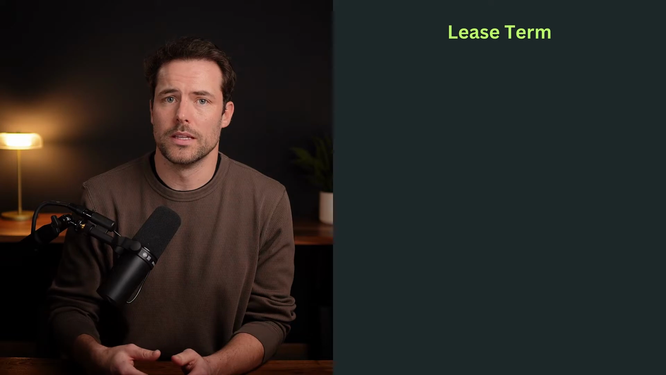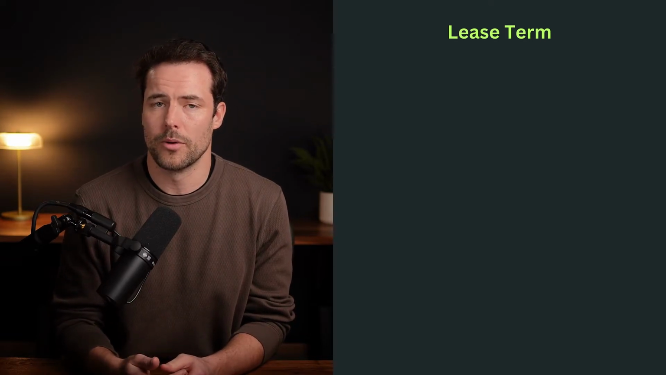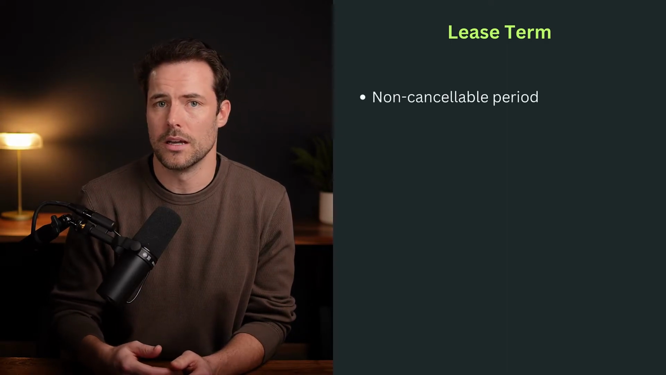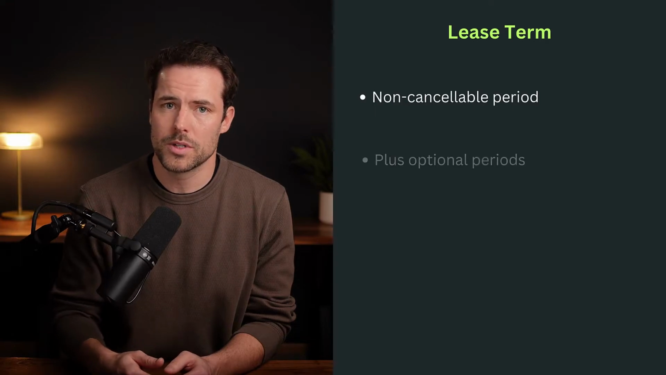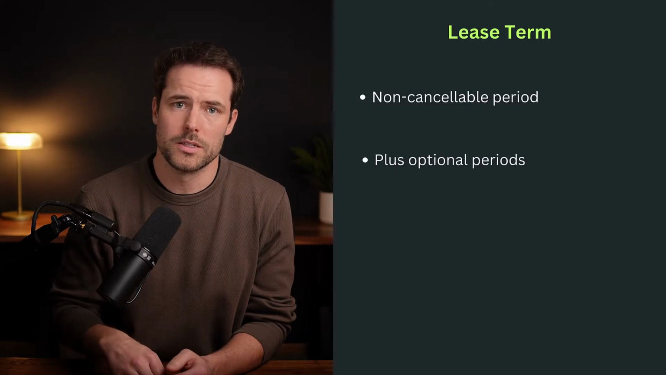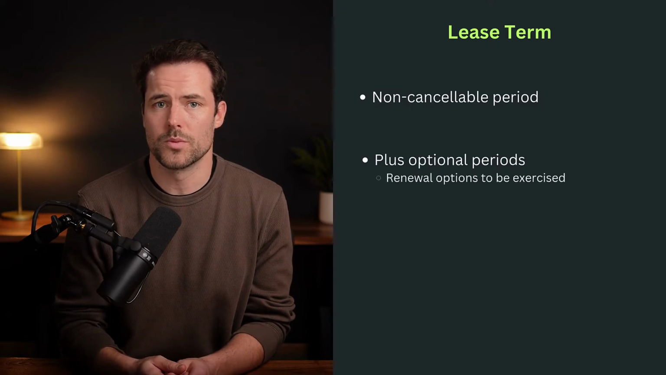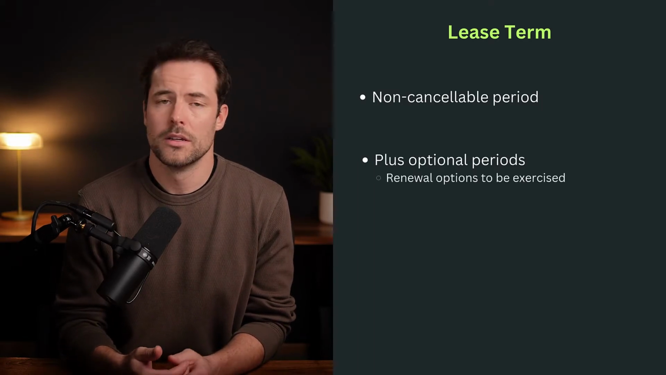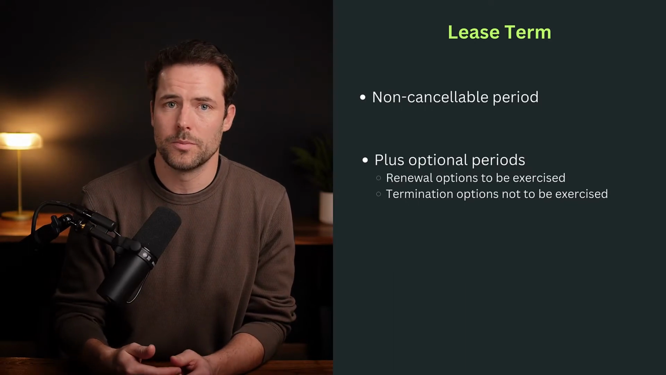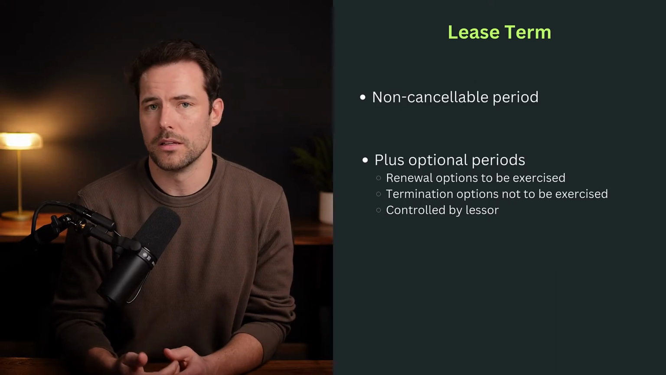Now we need to turn to the lease term itself. ASC 842 defines the lease term as the non-cancelable period during which the lessee has the right to use the underlying asset, plus any optional periods that we are reasonably certain to exercise, or any optional periods to extend controlled by the lessor. That includes renewal options we're reasonably certain to exercise, termination options we're reasonably certain not to exercise, and any optional periods controlled by the lessor. All of these pieces together make up the lease term.